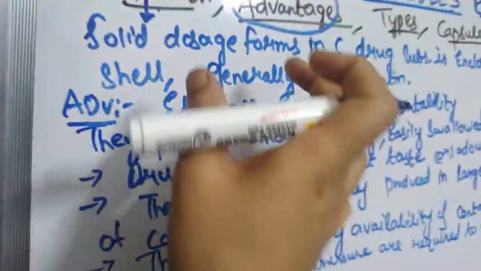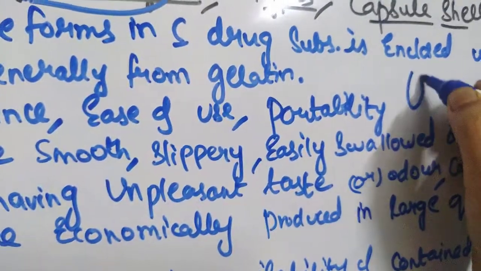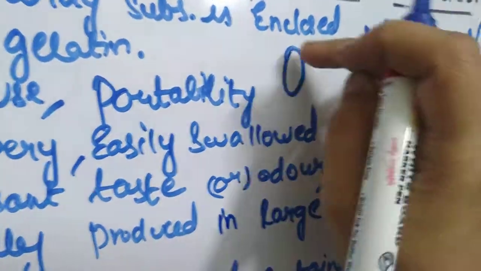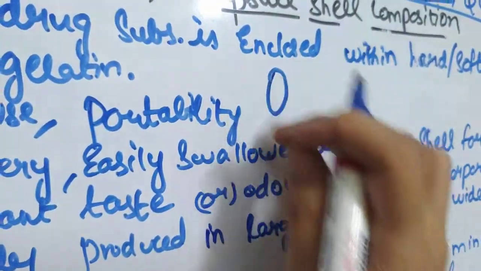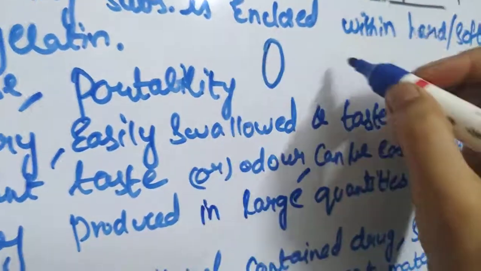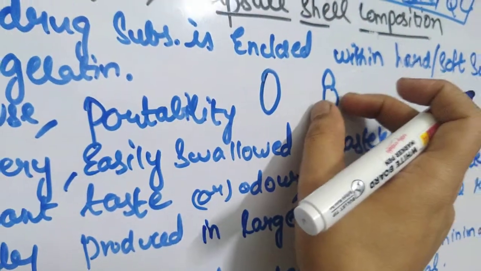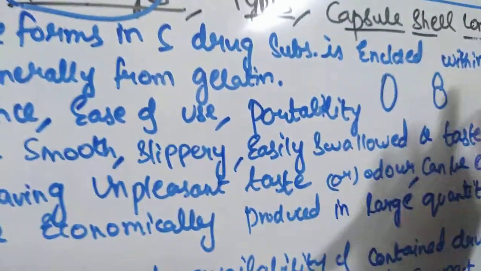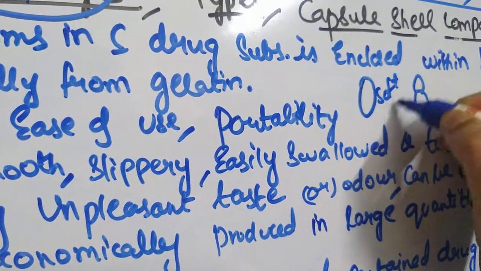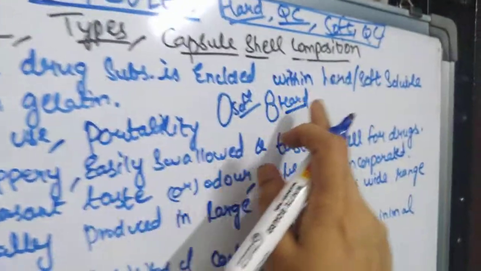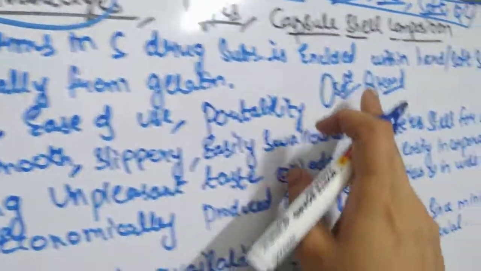A soft gelatin shell will have only one component, whereas a hard gelatin shell will have two components, that is the body and the cap. This is a soft gelatin capsule, this is a hard gelatin capsule. So the drug substance is enclosed within a hard or soft soluble shell which is generally formed from gelatin.